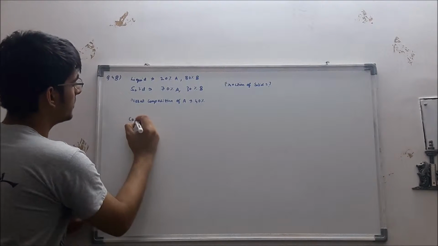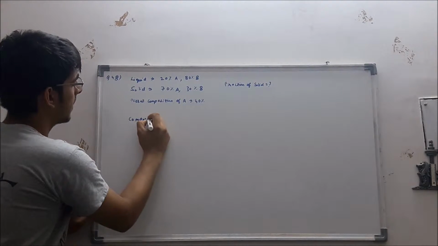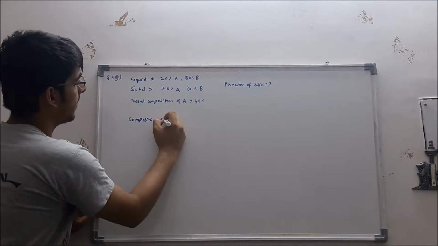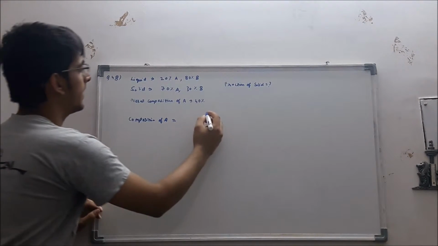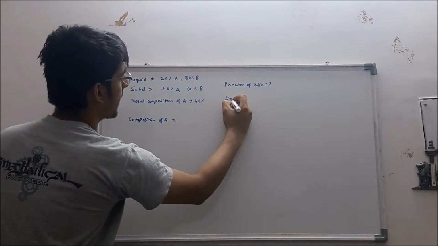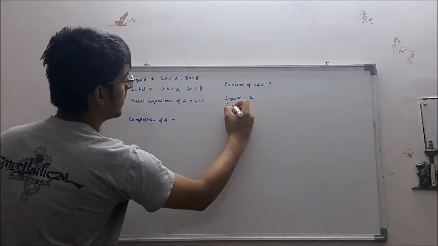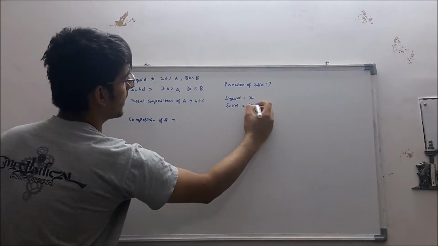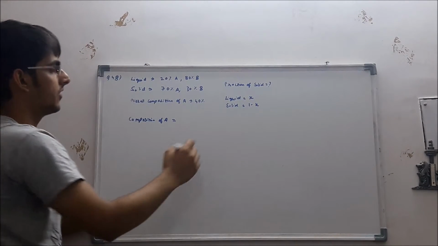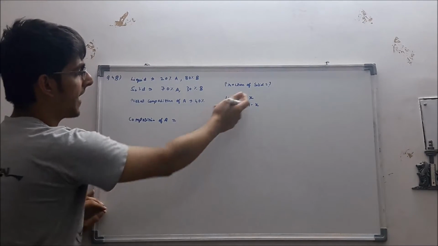So actually, composition of A will be, let us take liquid to be x and solid to be 1 minus x. Addition of both will be 1, it is fraction.